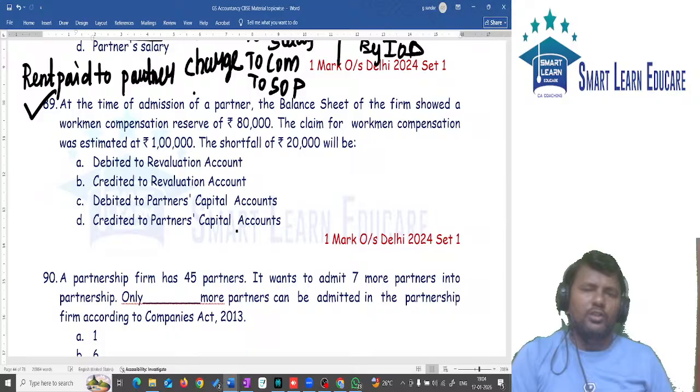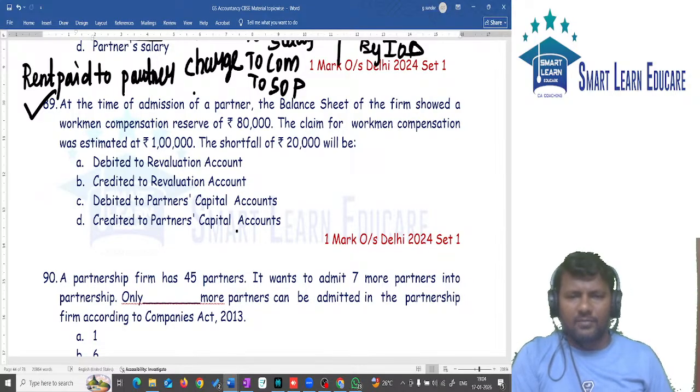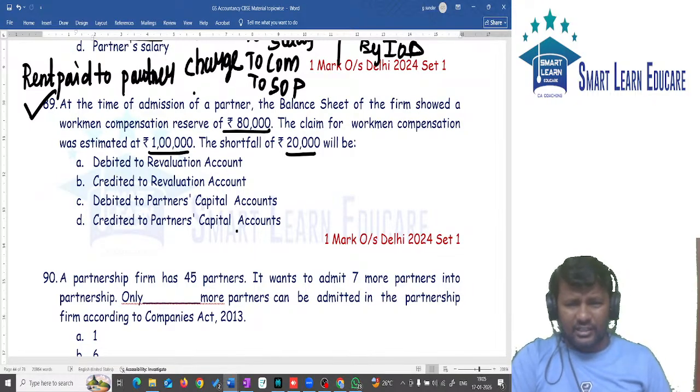Next, question number 89. At the time of admission of a partner, the balance sheet of the firm showed a workman compensation reserve of 80,000. We have a reserve of 80,000 and the claim on the date is 1 lakh. Reserve is there for 80,000, claim is there for 1 lakh. The shortfall of 20,000 will be adjusted through which account? Revaluation account. So what will be the journal entry?